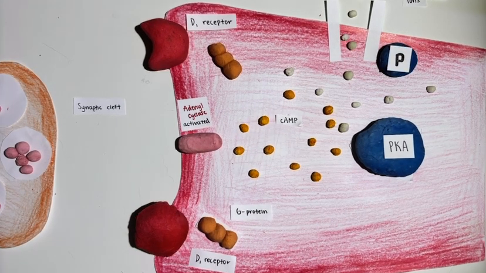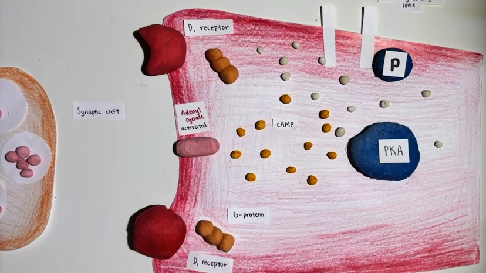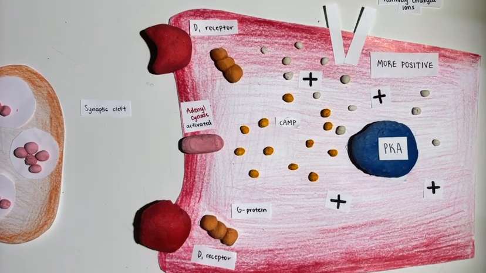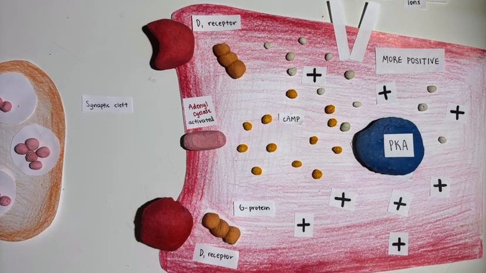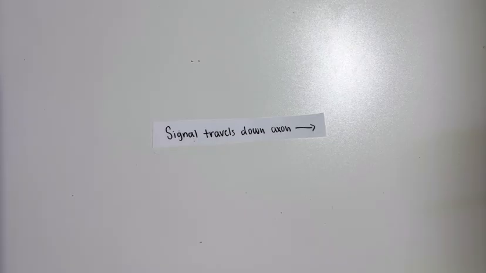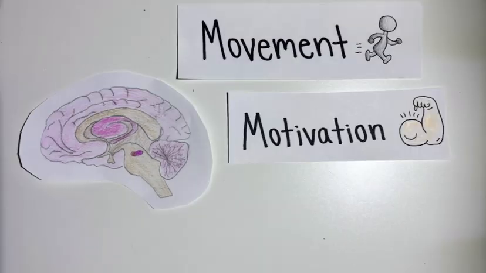This is called depolarization. This makes the inside of the neuron more positive, which brings it closer to sending its own action potential. When enough charge enters, the neuron fires a signal, and the result is an increase in activity in the brain involved with movement, motivation, and reward.